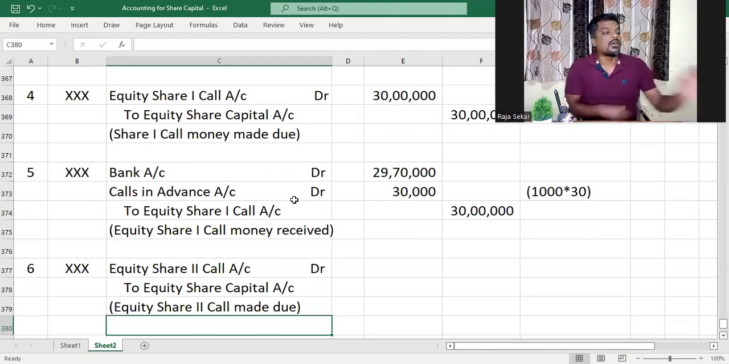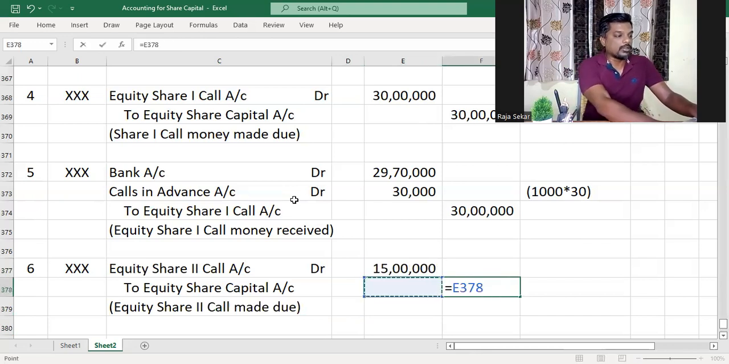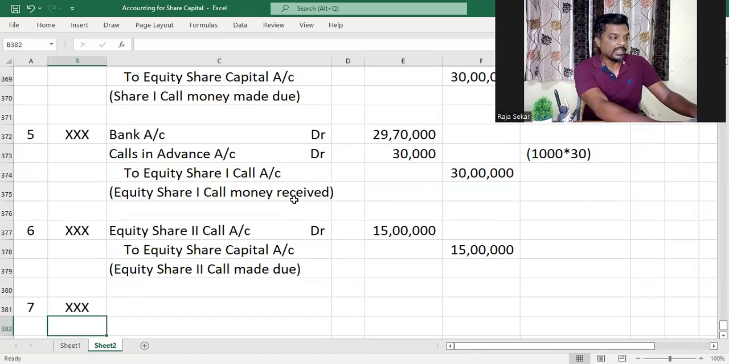And how much would be the amount that we make due? It would be the number of shares allotted into second call money per share. Second call money per share, we calculated it to be 15 rupees, and number of shares held by all the shareholders is 15 lakh. So we'll make that due.